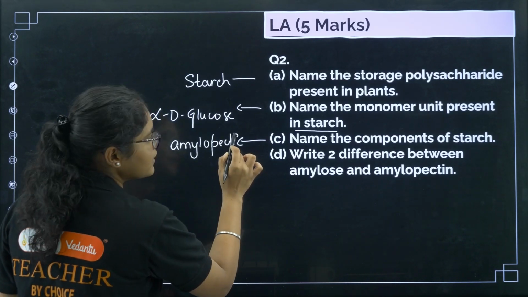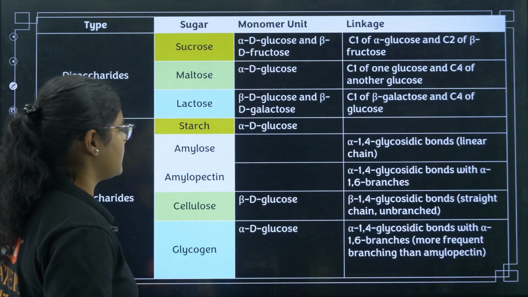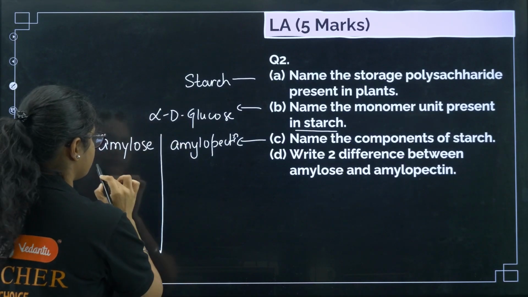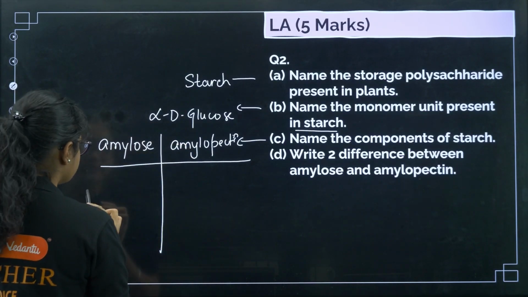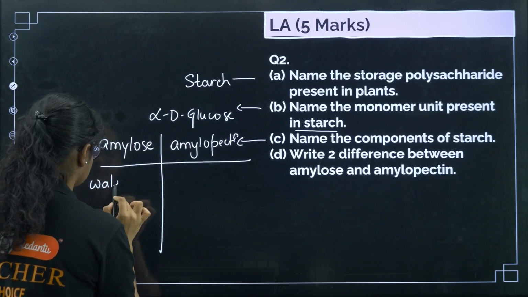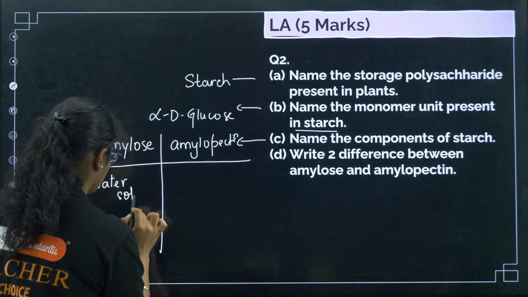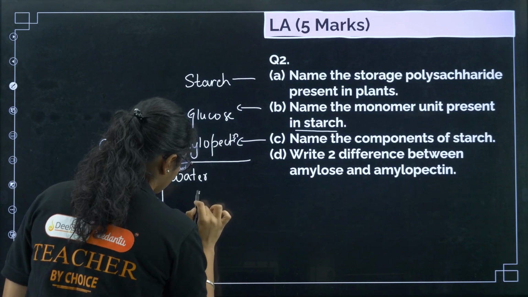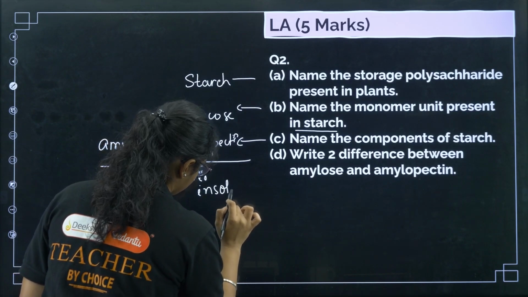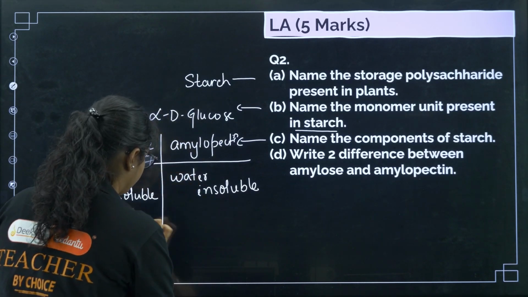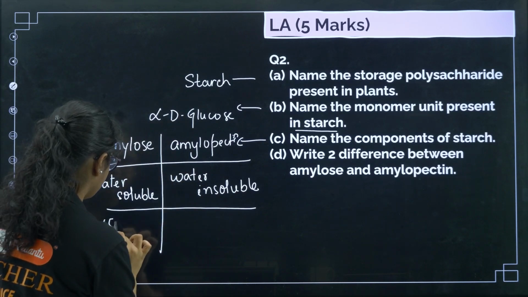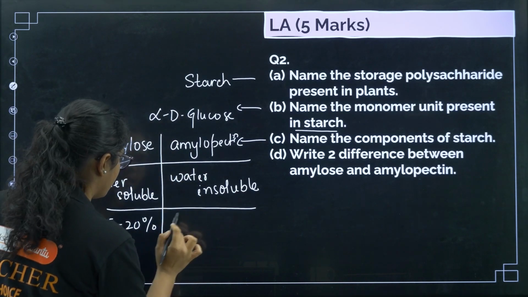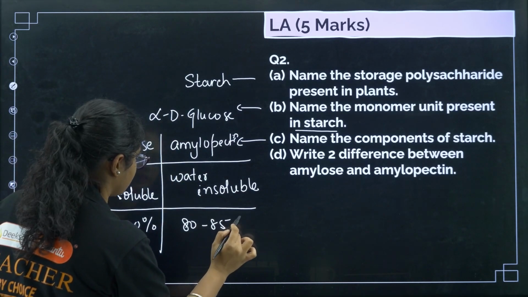Okay, write two differences between amylose and amylopectin. We can write two differences here itself. So amylose, you can write, first of all, is water soluble. Okay. Amylopectin is water insoluble. Next, amylose is around 15 to 20%, and amylopectin is around 80 to 85%.